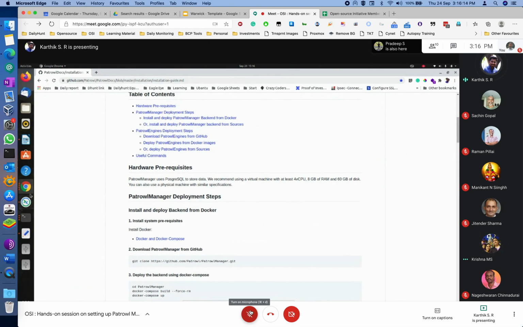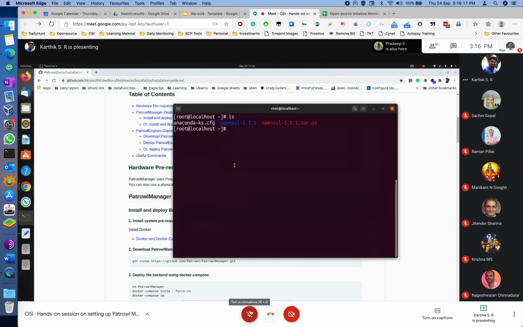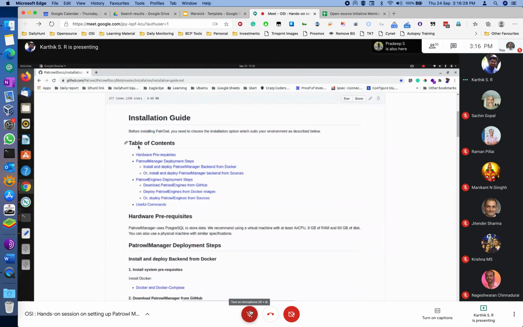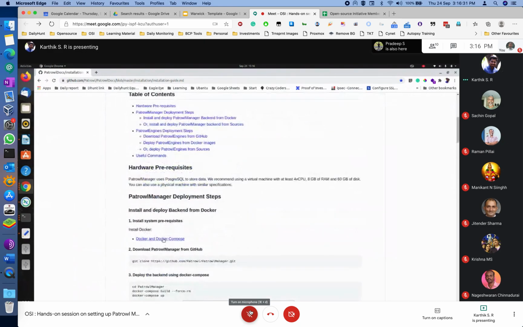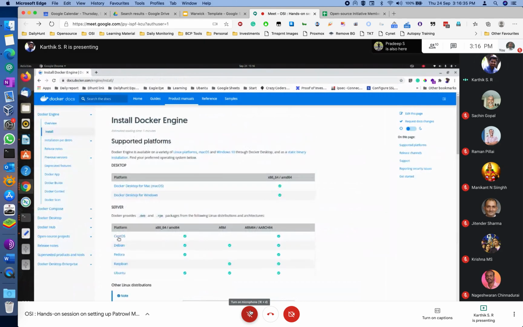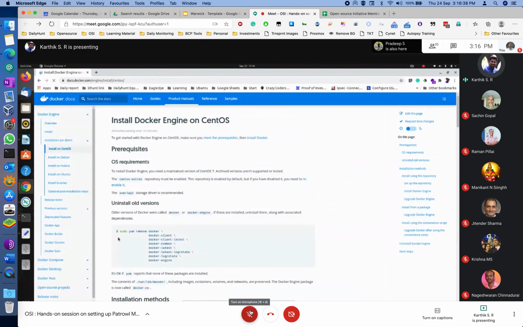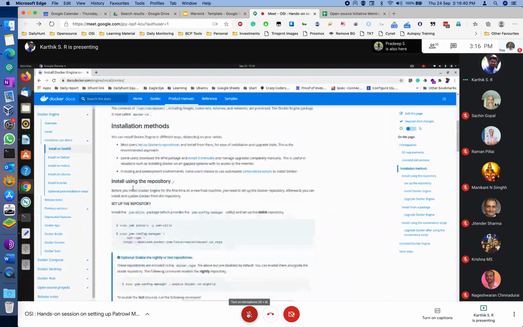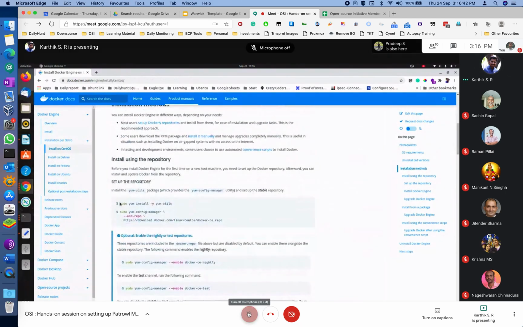I have a plain machine with nothing installed, only CentOS, and I updated the machine. Right now we'll first install Docker. This is a Linux machine, and my current OS is CentOS. First, we'll install the yum utilities, so that we can get the repository of Docker.